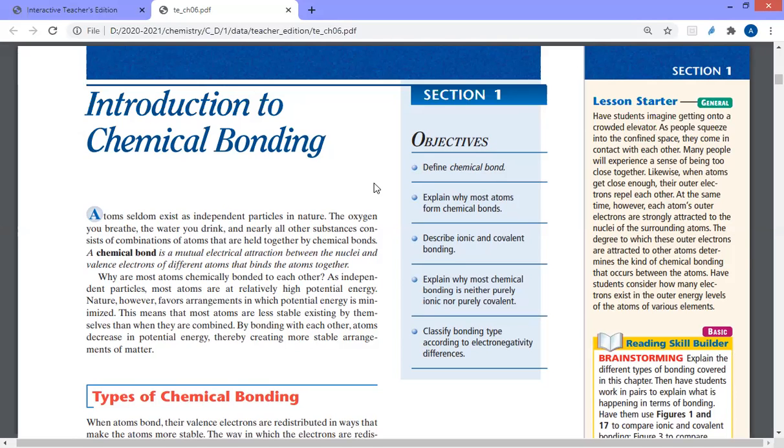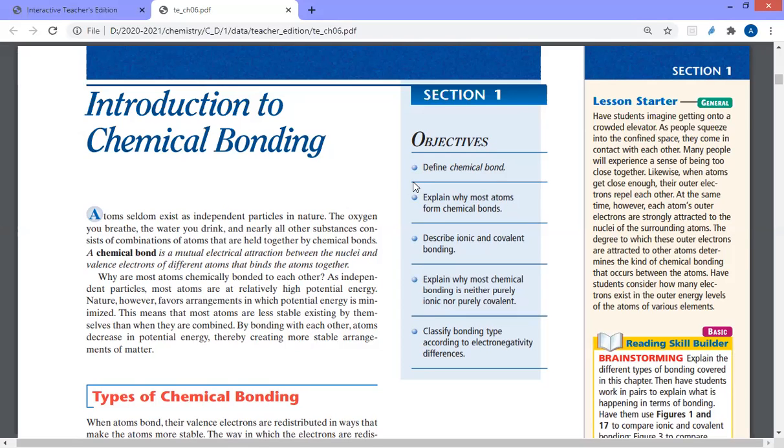So for example, oxygen is O2, which means two oxygen atoms are combined together. Nitrogen is N2, which means two nitrogen atoms combined together. Water is H2O, that means two hydrogen atoms and one oxygen atom are combined together. So that means in nature it's very hard to find a pure element, or pure atoms of an element. Always we find the atoms combined with similar atoms or different atoms, okay, to be stable. So this kind of bonding, or this kind of attachment between two different atoms or two similar atoms, we call a chemical bond.